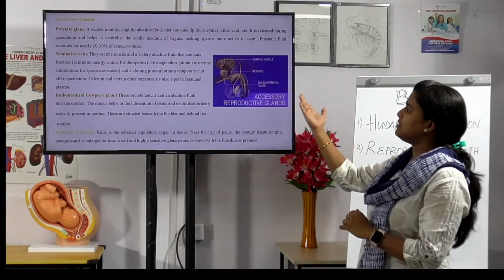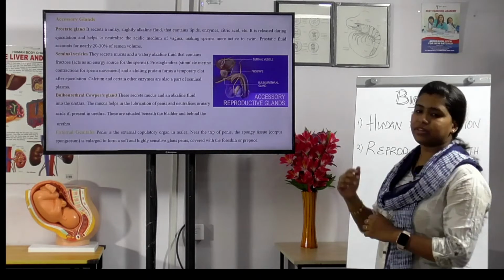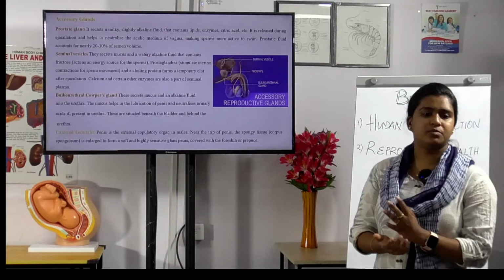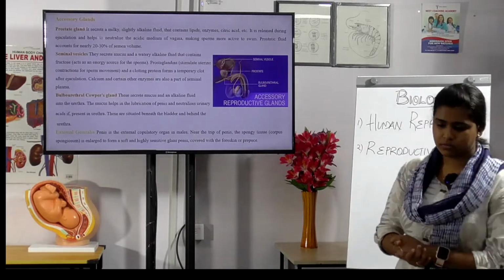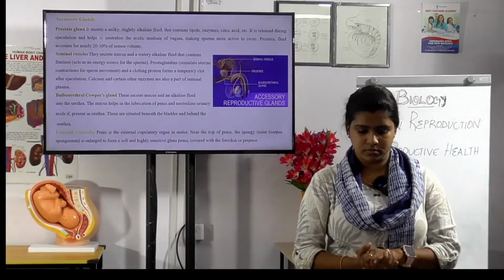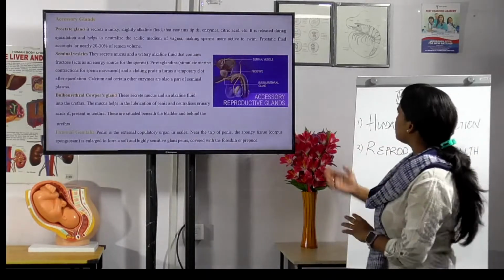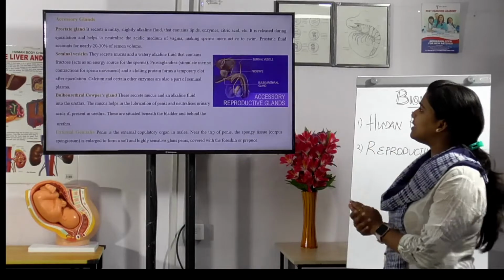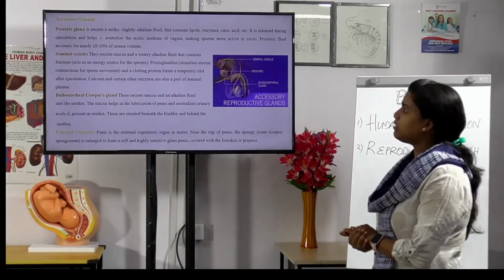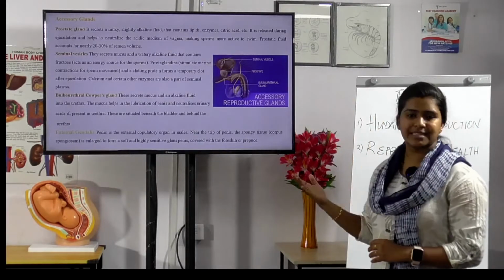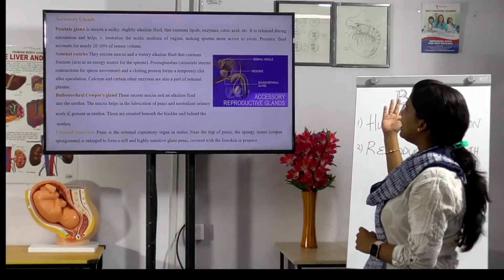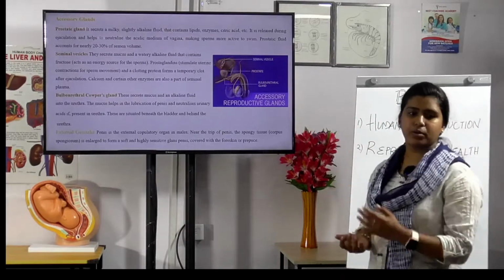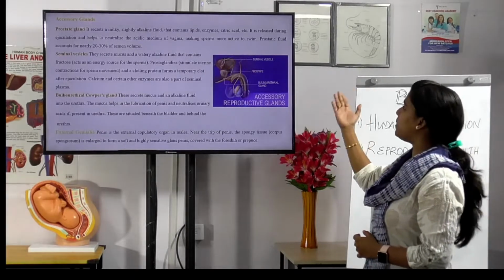Yes. And what is a prostate gland and where is it located? Yes, above, correct. It secretes a milky and slightly alkaline fluid which contains lipids, enzymes and citric acid. It is released during ejaculation and helps to neutralize the acidic medium of the vagina, making sperms more active to swim. And the next is the seminal vesicle.